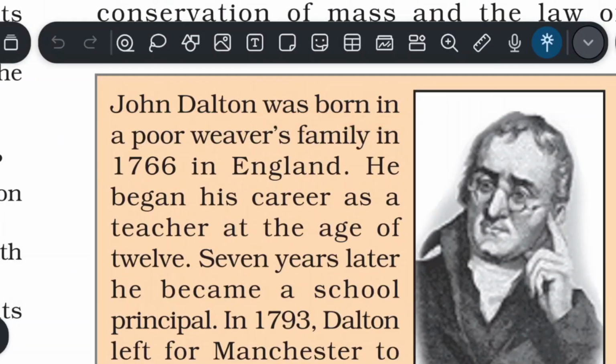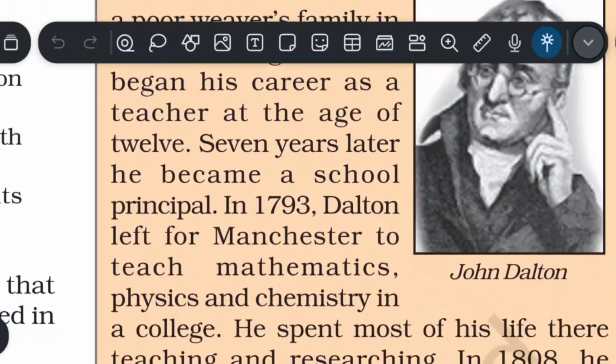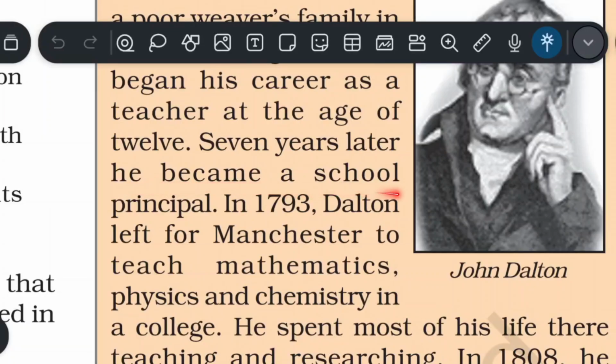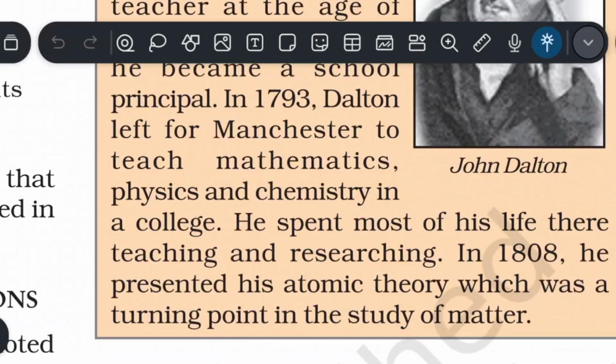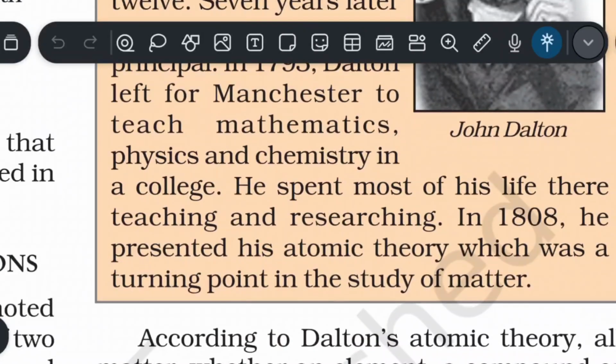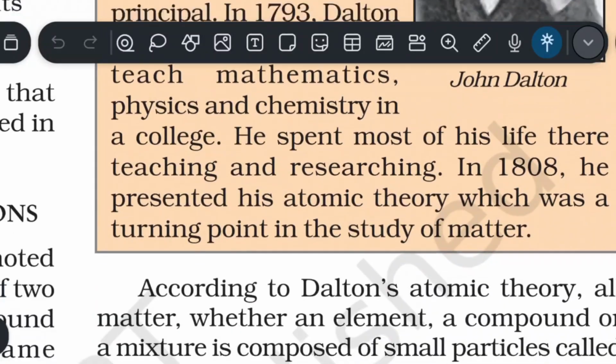John Dalton was born in a poor weaver's family in 1766 in England. He began his career as a teacher at the age of 12. Seven years later, he became a school principal. In 1793, Dalton left for Manchester to teach mathematics, physics and chemistry in the college. He spent most of his life there teaching and researching. In 1808, he presented his atomic theory, which was a turning point in the study of matter.